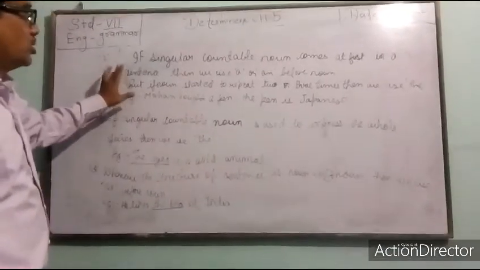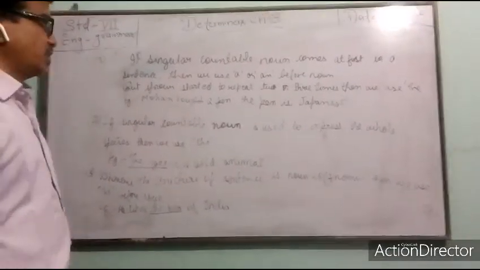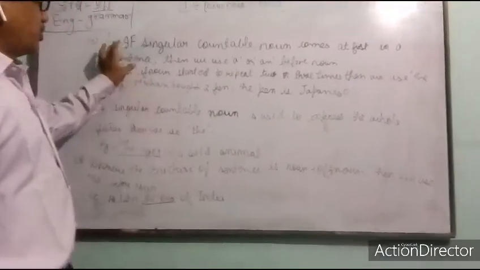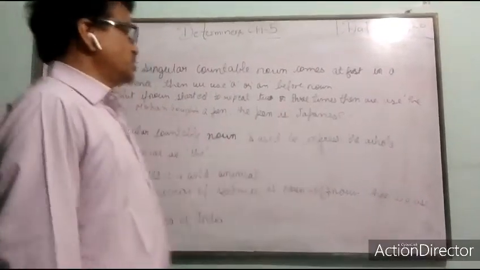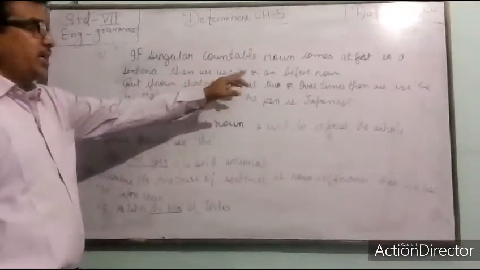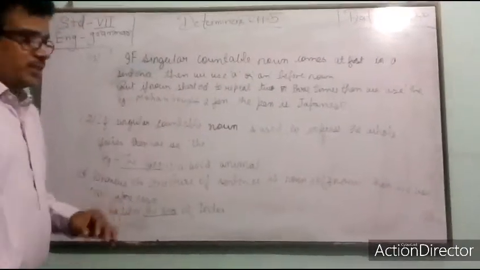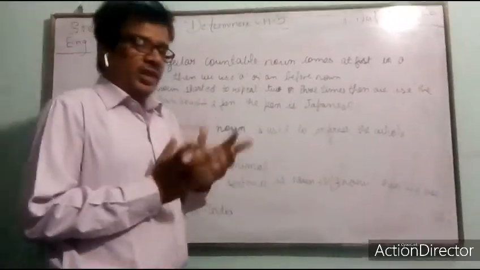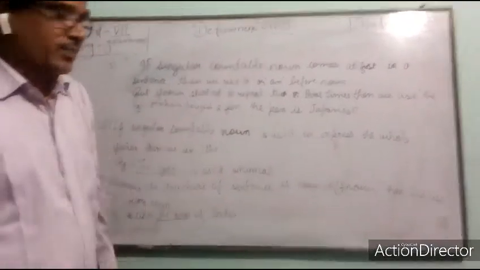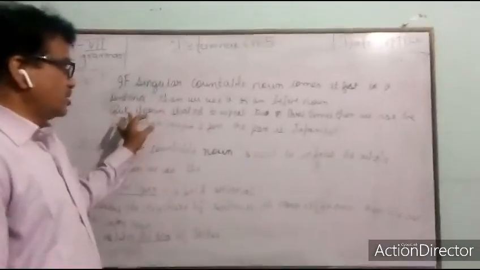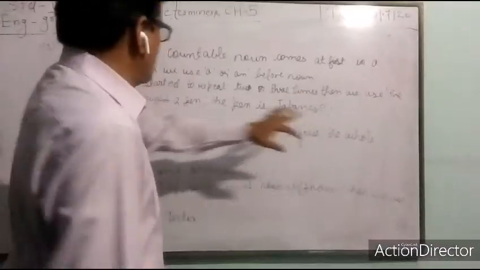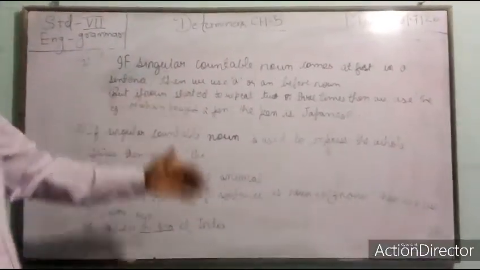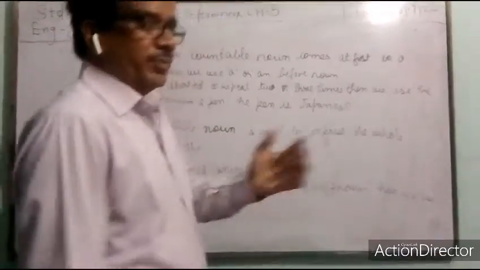Now we are going to know the usage of definite articles, where we can use the definite articles. The first rule: if a singular countable noun comes first in a sentence, then we use a or an before the noun. That means if a singular countable noun comes at the start of a sentence, we use a and an there. But if the noun starts to repeat two or three times, then we use the. If the same noun repeats again, we use the before it.